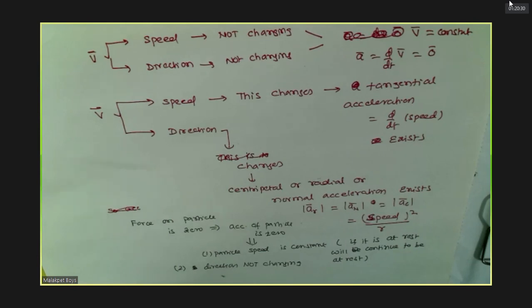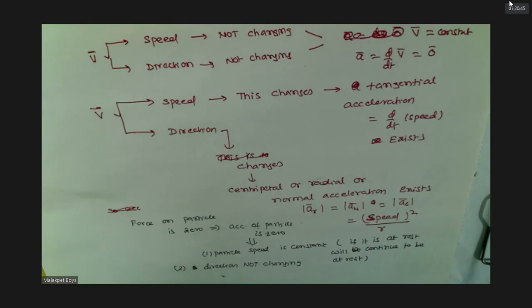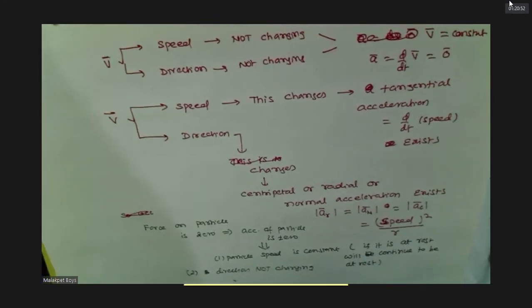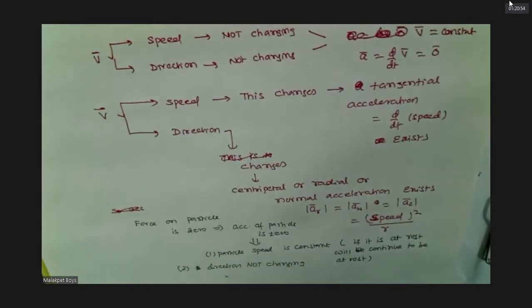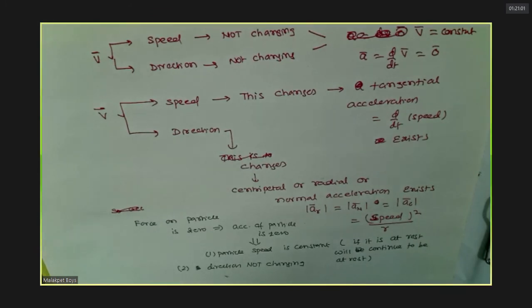Similarly, for a body to be set into motion, you need a force. Once it is set into motion, you remove the force, and the body continues with the same speed and direction. Understood? Followed?